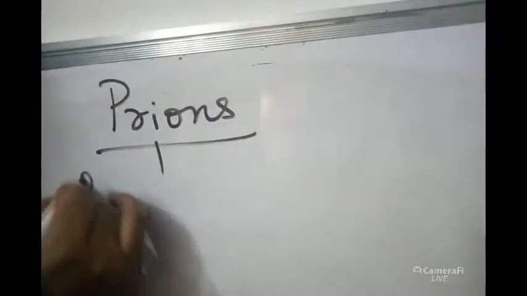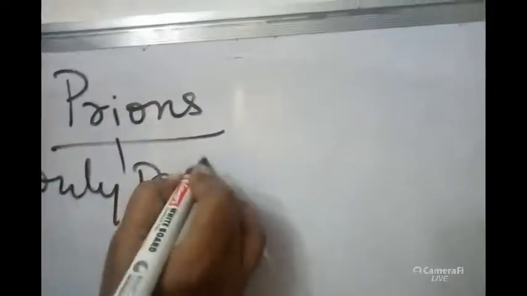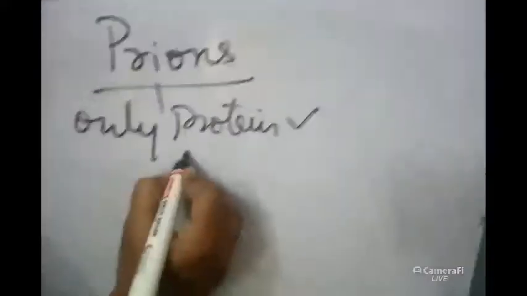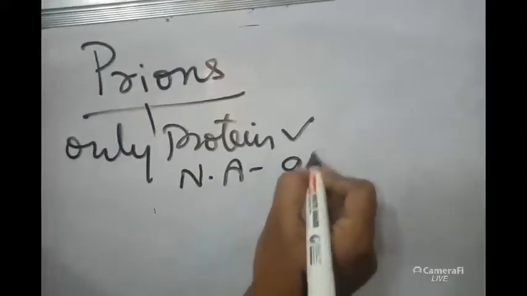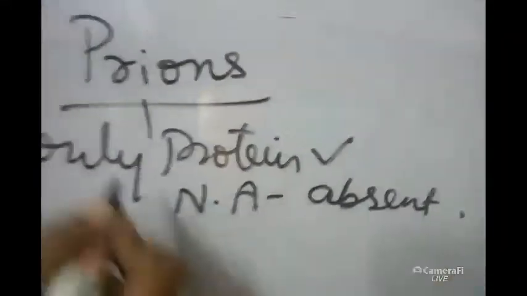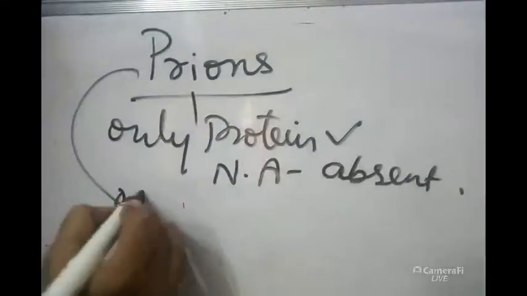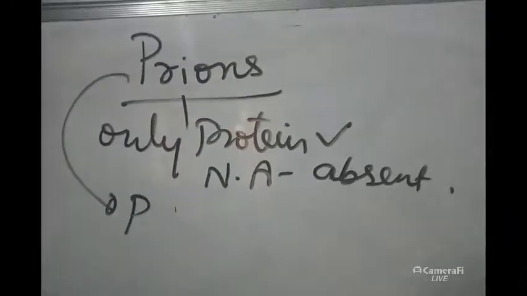Some people already asked a doubt about prions only. This is the introduction I gave for that topic. Coming to prions. Prions means only protein is present, nucleic acid is absent. Prions are also known as infectious proteins.